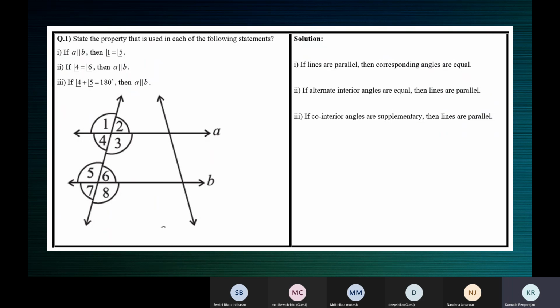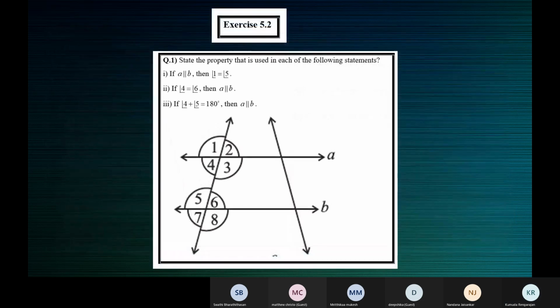Okay, I have the answers. I thought I didn't have it. Fine, I'll show you the answer slide. If A is parallel to B, then angle 1 is equal to angle 5. We need to state the property used. The property is: if two lines are parallel, then each pair of corresponding angles is equal.